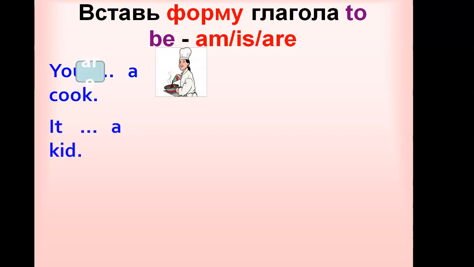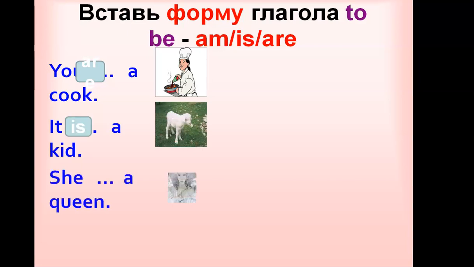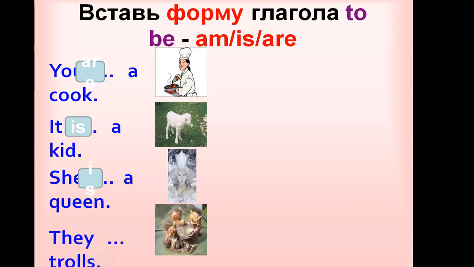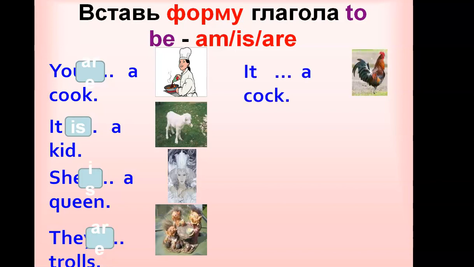Поставьте форму глагола to be. You are a cook. It is a kid. She's a queen. It's a cock.